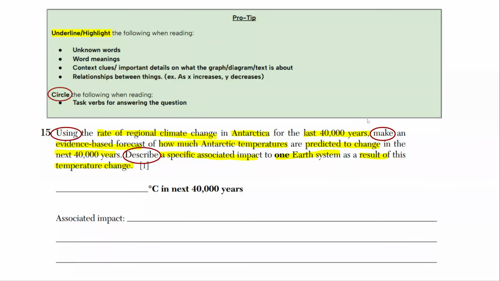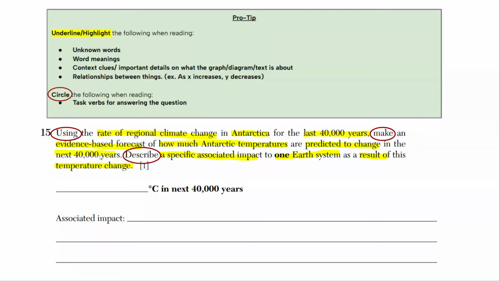When you circle the task verbs, it's telling you to do three different things, and you can separate them based on where you're circling. The highlights help you figure out what it's asking you to use to get that task verb done. So the first thing we want to do is look at the regional climate change in Antarctica in the last 40,000 years and make an evidence-based forecast on how much the temperatures will change in the next 40,000 years.